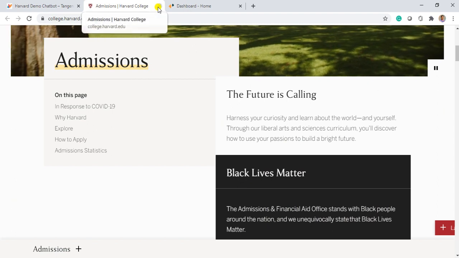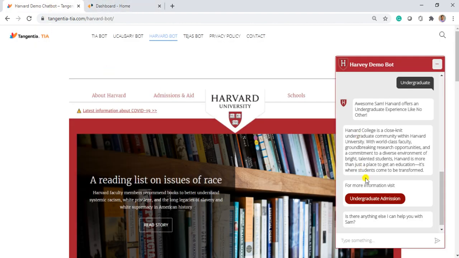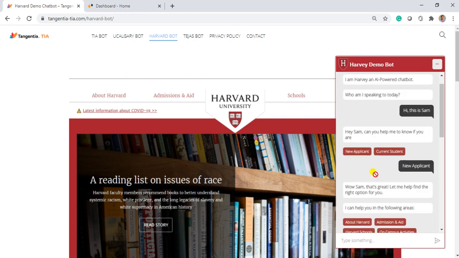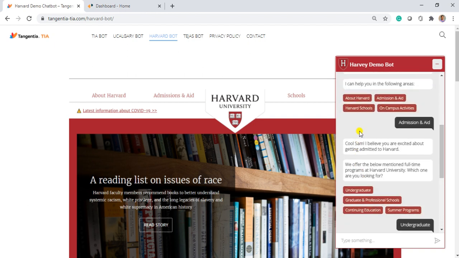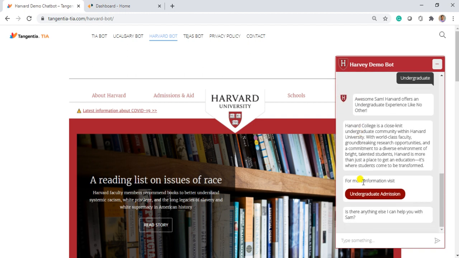So this is cool. The user would not actually wander around the website. He will get all the required information here itself. This way we can display all the facilities which we have at the institution, and that can be easily and readily available to the students. Now we will see how the bot can actually connect to a live agent.